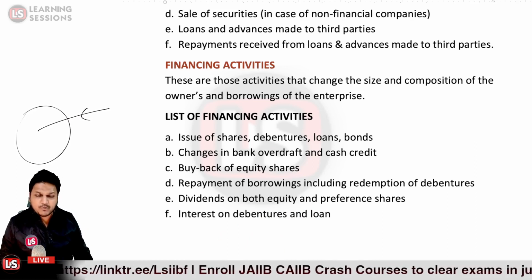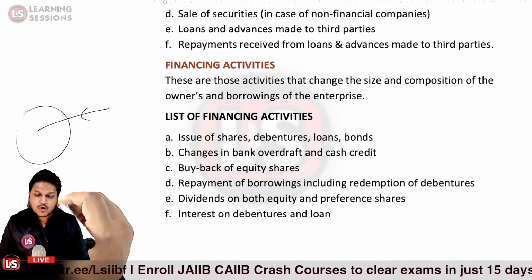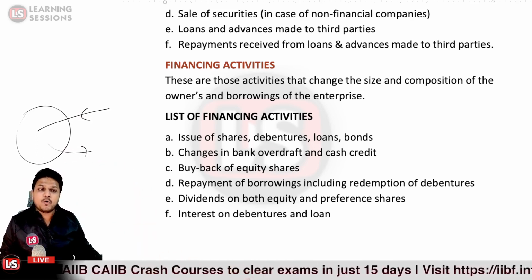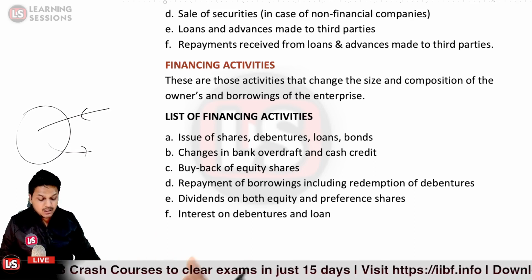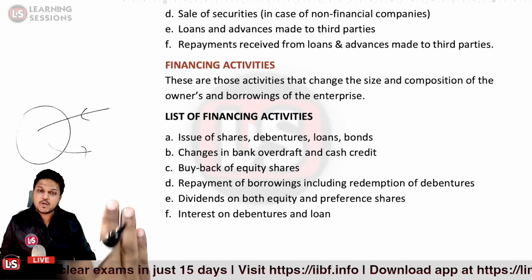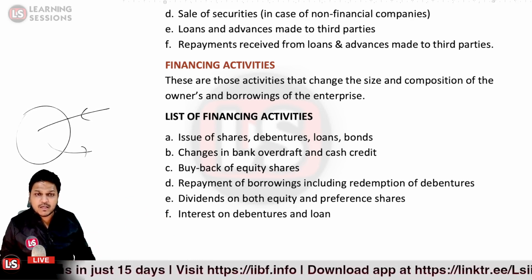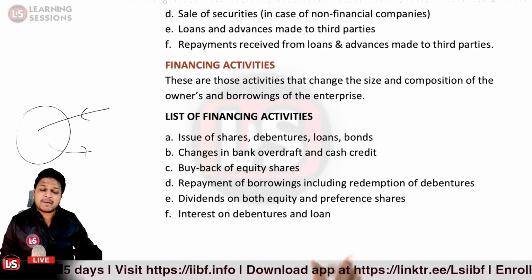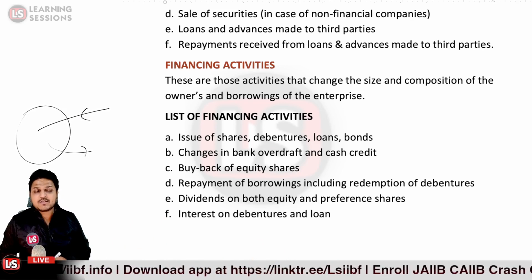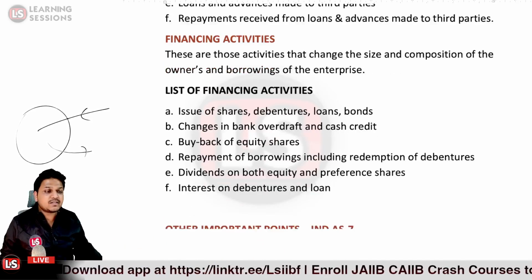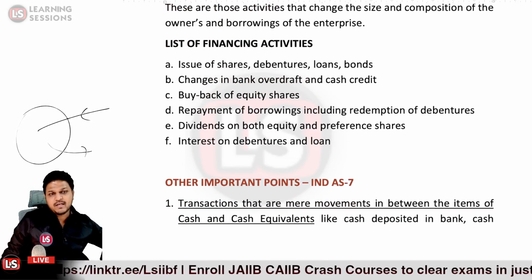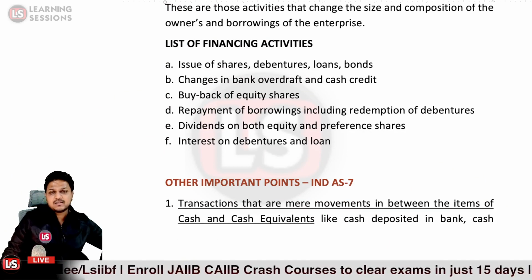When we'll be buying back the equity shares, in that case it will be a cash outflow. And further, repayment of borrowings, like whatsoever amount you have borrowed by way of debentures or bonds, when you're repaying the amount, that's a cash outflow. Dividends on both equity and preference shares, when you're paying the dividend, that's a cash outflow. Interest on debentures and loans which you're paying, that's also a cash outflow. Now let's understand the important points related to Accounting Standard 7.